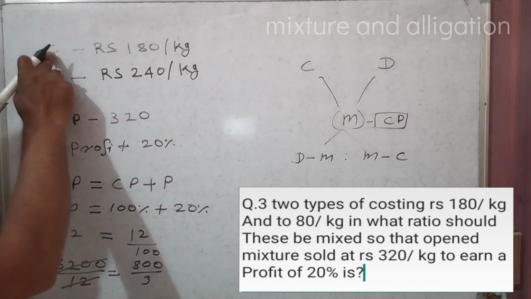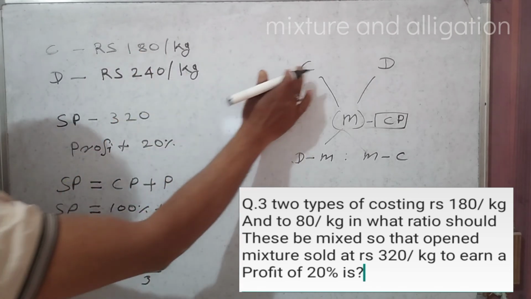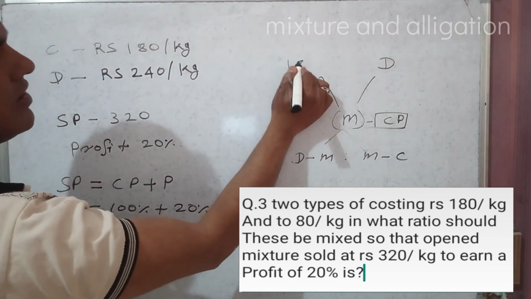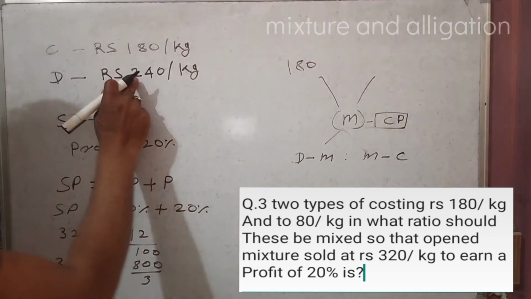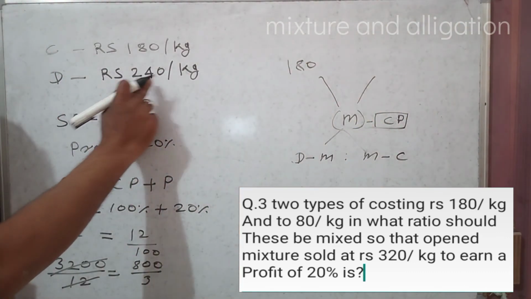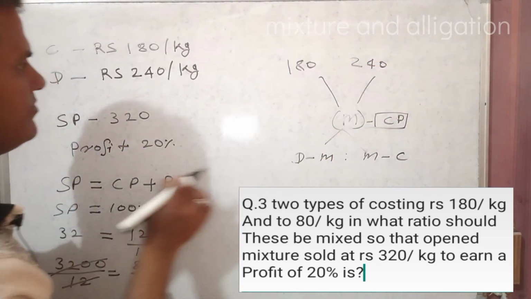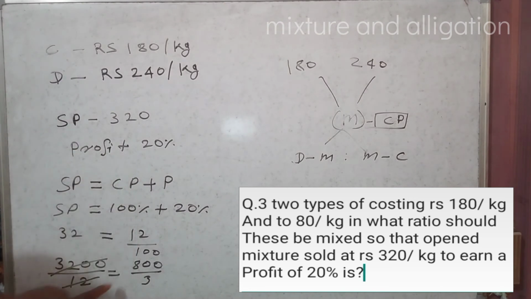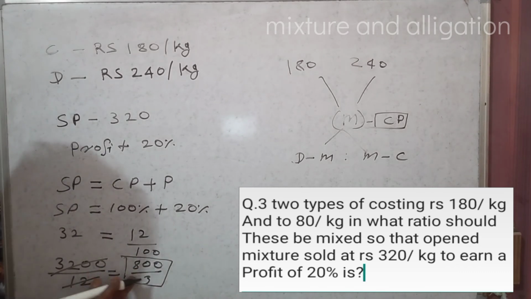Now see here, cheaper value is Rs 180 per kg. So keep here Rs 180 per kg, and dearer is 240 per kg. What is the mean value? Mean value is the cost price, right? Cost price is 800 by 3.